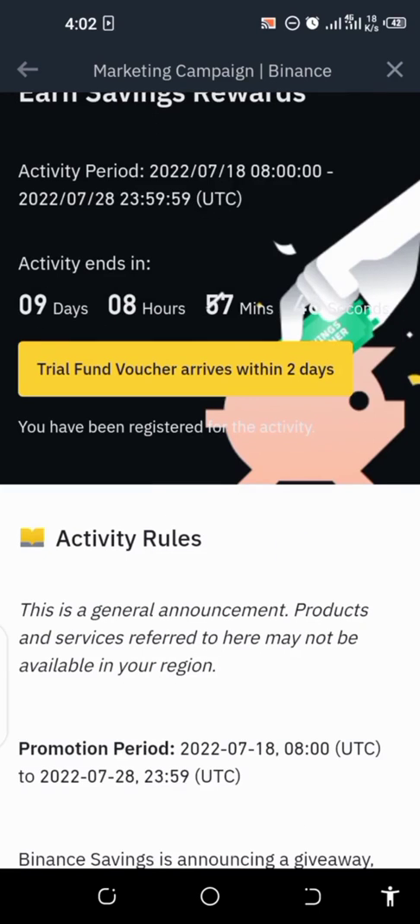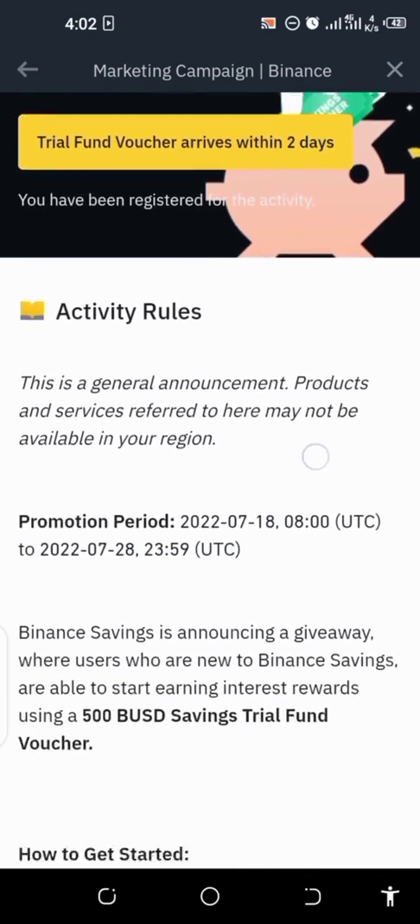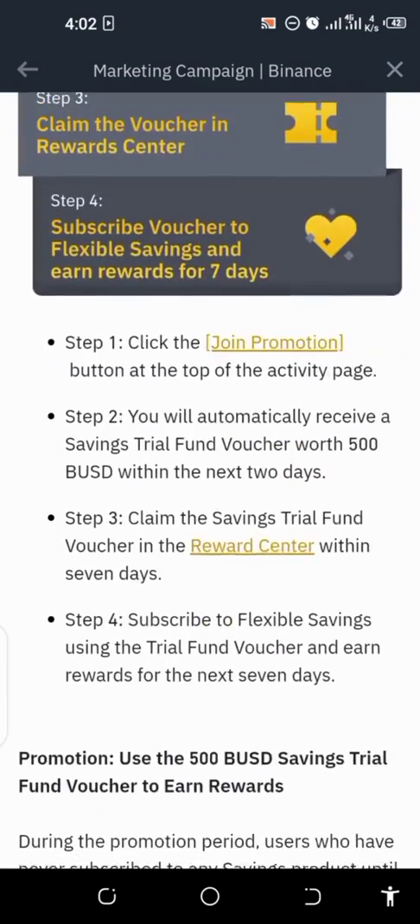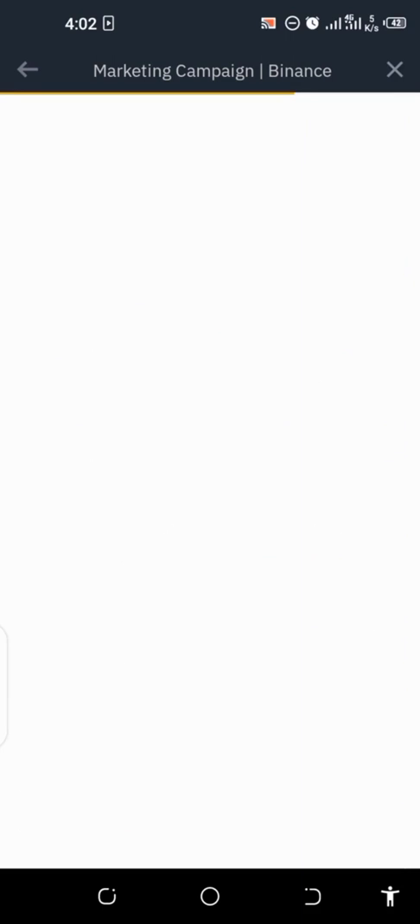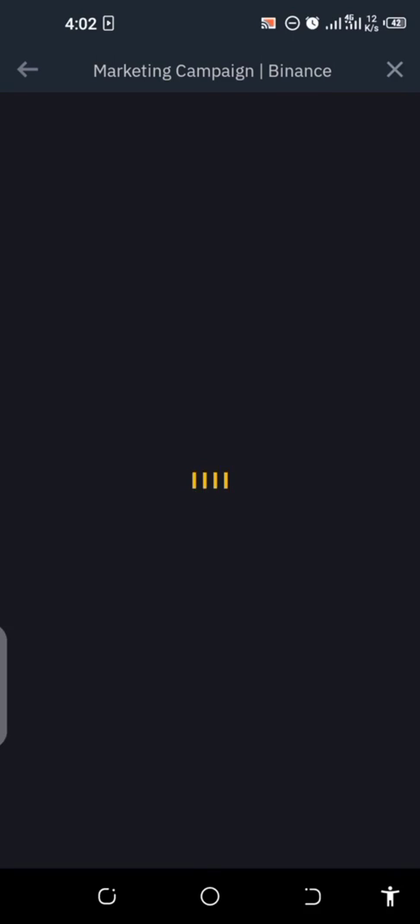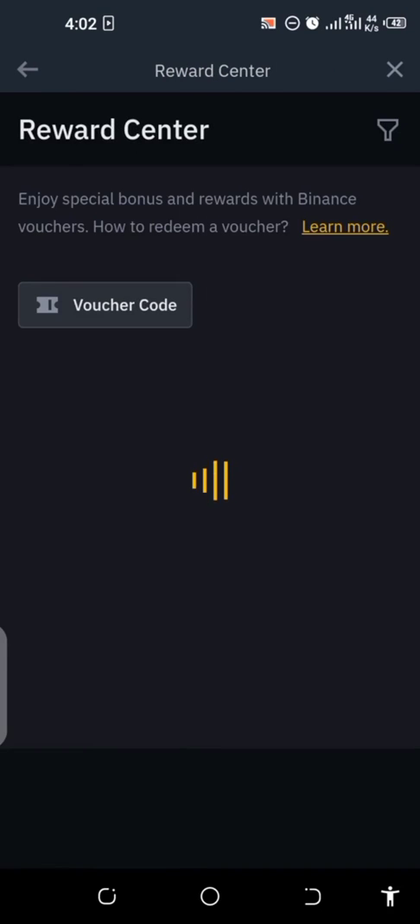So next thing you have to do, after you have joined the trial fund, they say that the trial fund is gonna arrive in 2 days time. Let me just tell you guys what is gonna happen, because I might not have the time to show you how to join it, and maybe the time has passed. So if you're done with it, just go back to your reward center. You will see the 500 BUSD in your reward center. This is the particular reward center that you're gonna see it.